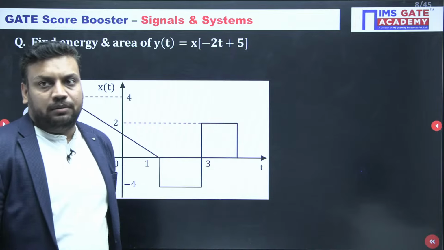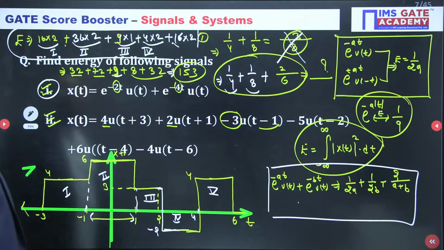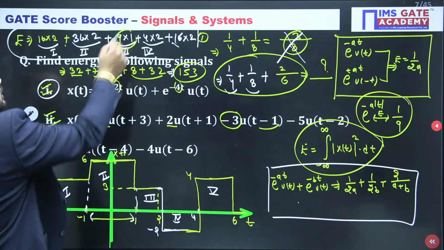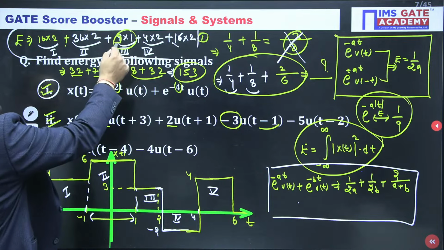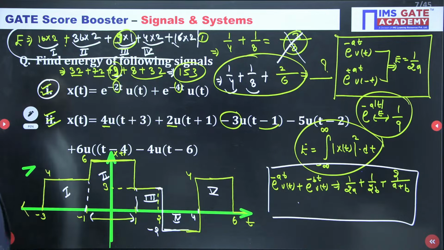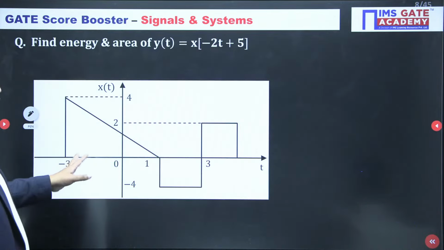153, shabash. Arey kya ho gaya bhai, 153. Haan toh 9 hi toh hai. Where is 4? It's 9 only, beta. 9 into 1 is 9 actually. 3 ka whole square 9 into 1 and 9 it is. It is 9 actually, but by mistake I wrote 4 here. So that is why right now 148 plus 5 is 153 only. Correct answer 153. Okay, chalo.